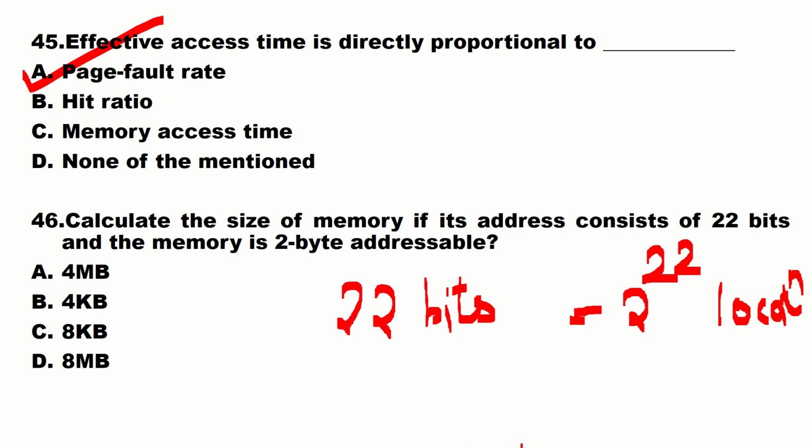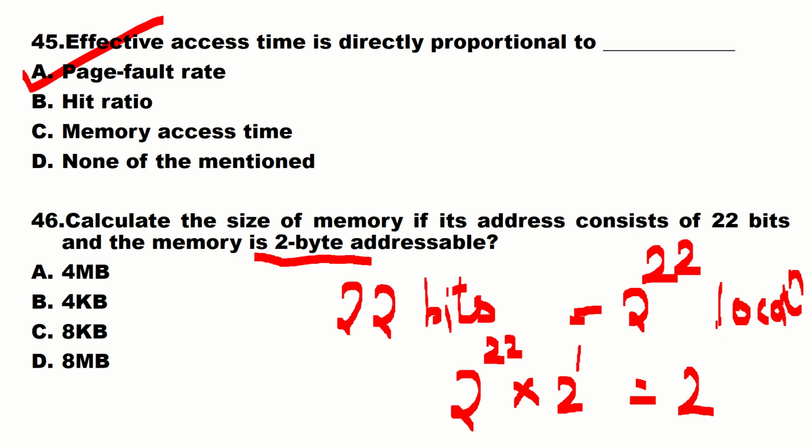And what is the given size of one location? The memory is 2-byte addressable, so the size of one location is 2 bytes. So the size of memory will be 2 raised to 22 into 2. Here 2 can be written as 2 raised to 1, so the answer will be 2 raised to 22 plus 1, because it's multiplication and you add the powers. So 2 raised to 23, which means 8 MB. The answer is not given directly, so you need to understand the question and read it properly to find the solution.